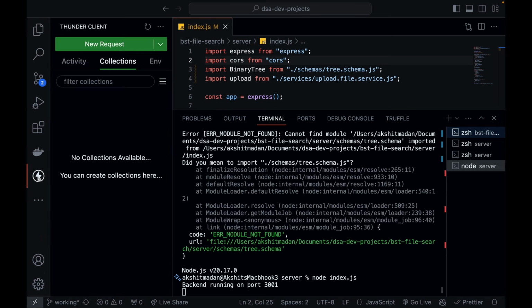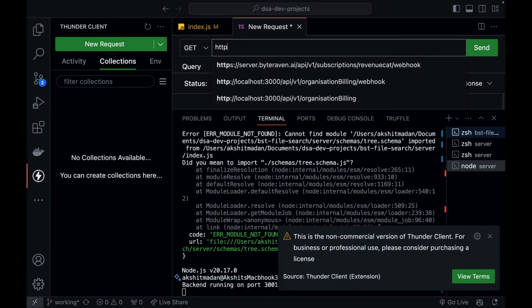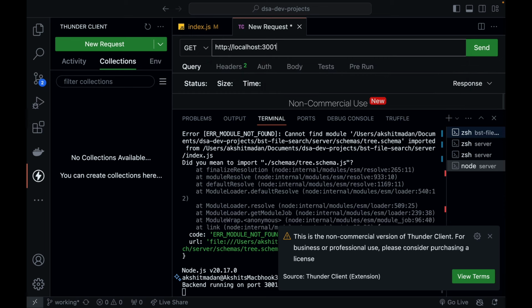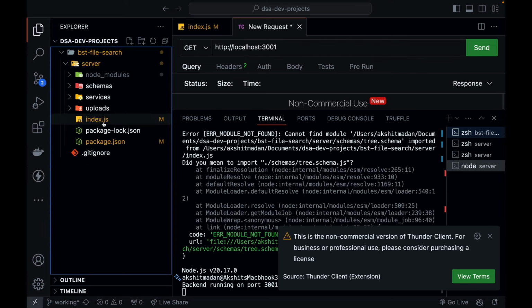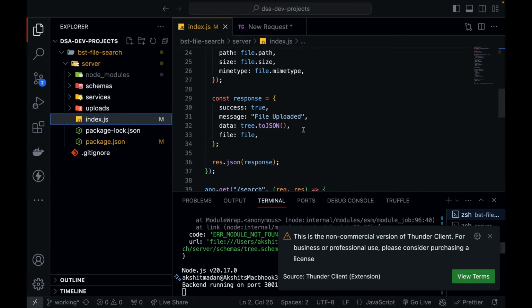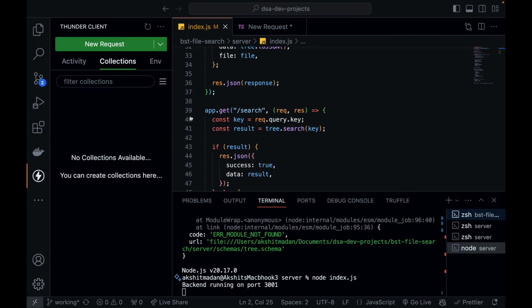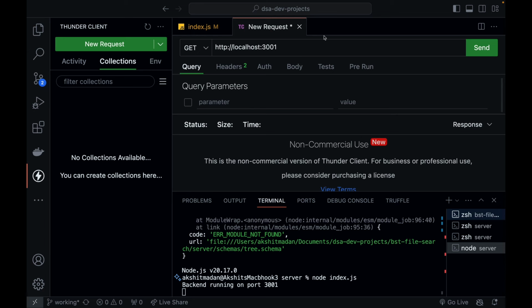Now let's go to Thunder Client, create a new request, and over here write down your endpoint HTTP localhost. We are running on port 3001. So 3001 slash index.js. You can see search. Let's try to search a file first. So if you go back to Thunder Client and in your new request slash search. Now in the search, you need to define the key in your query itself, and it's a get call.